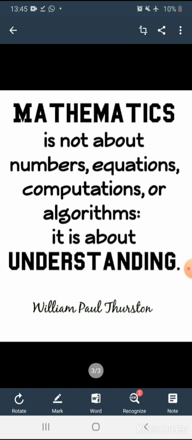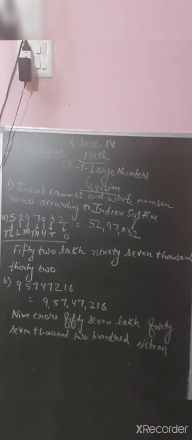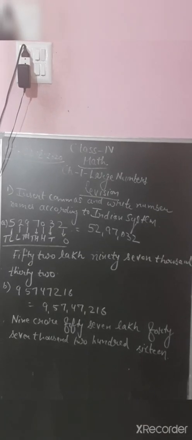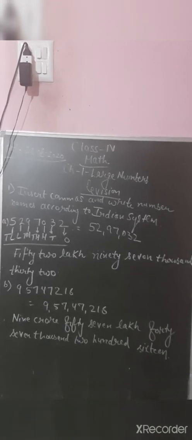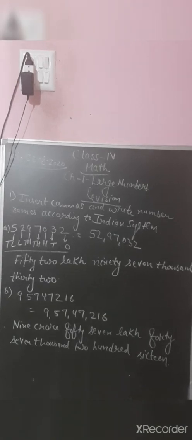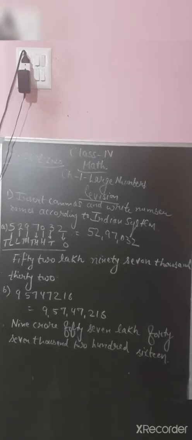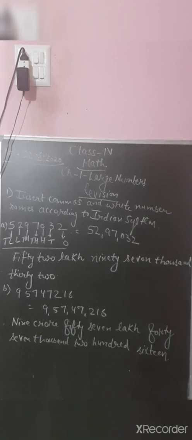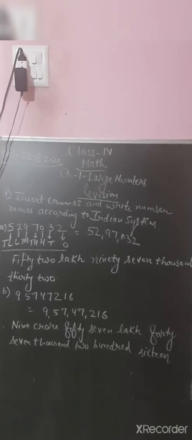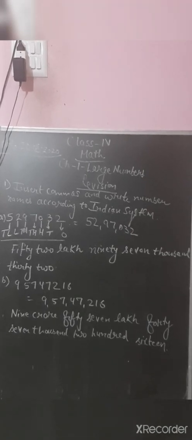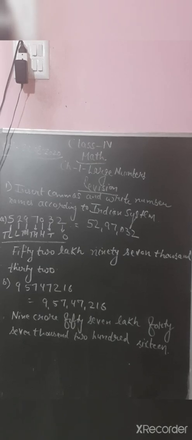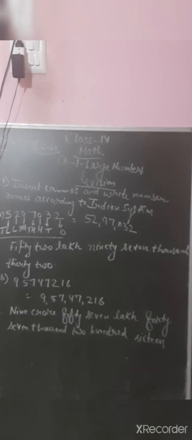So dear students, next we will be revising. Your chapter number 8, fractions, is complete. One exercise is left, you have to cross it. Now we will be starting your revision for exams. We will start from chapter number 2-1, large numbers. Watch it carefully, understand it carefully. I will solve some of the sums so that each and every term and concept is clear to you.